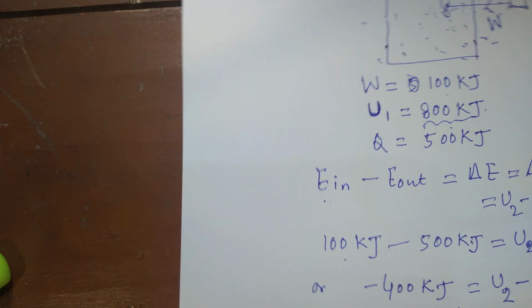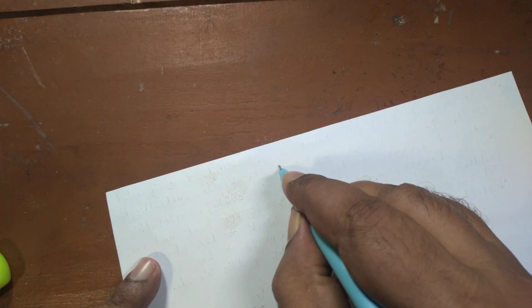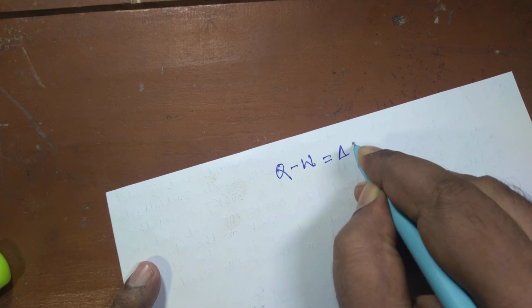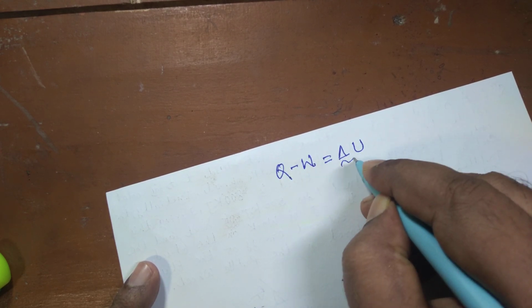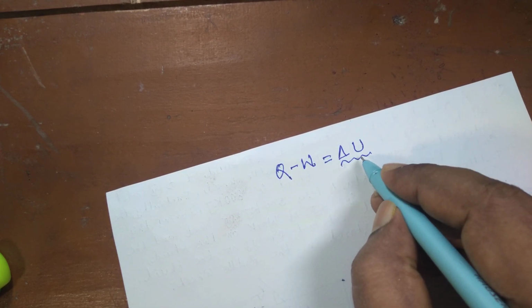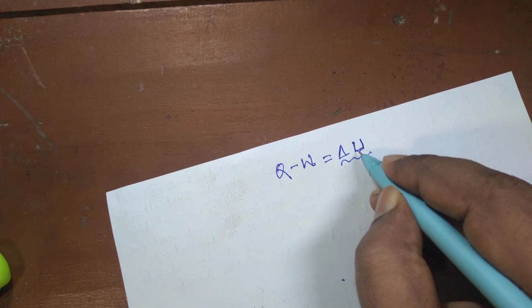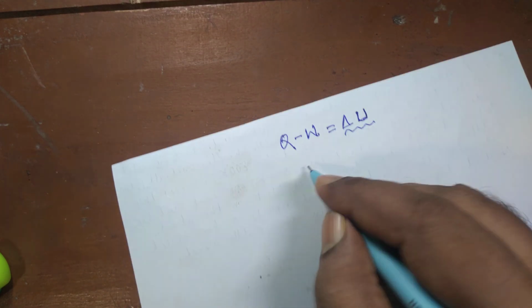And another important thing is that this equation Q minus W is equal to delta U or delta E. In case of a stationary system, delta E is equal to delta U. U is the molecular internal energy or simply energy, and E is the energy of system.